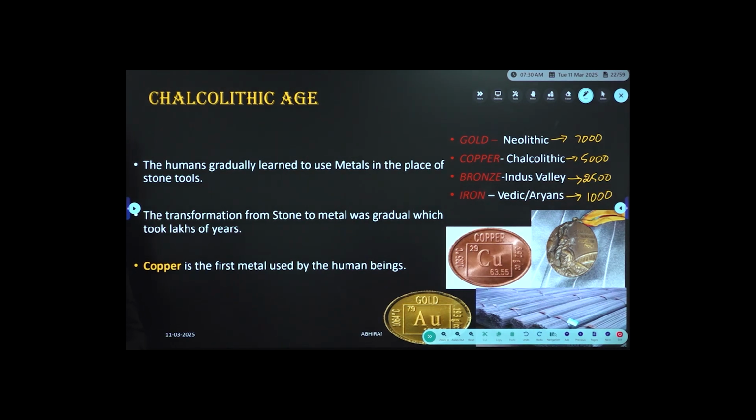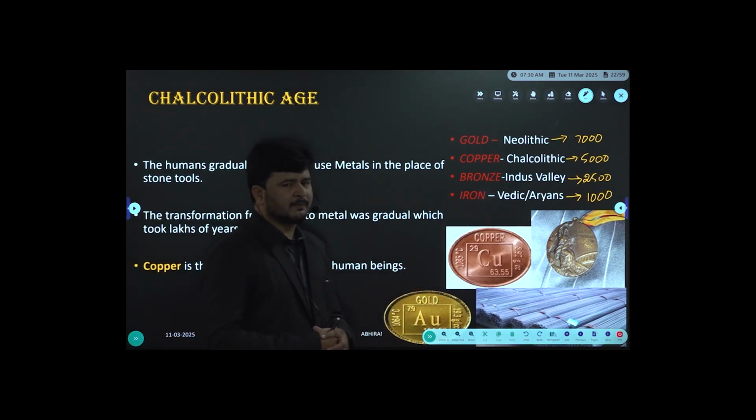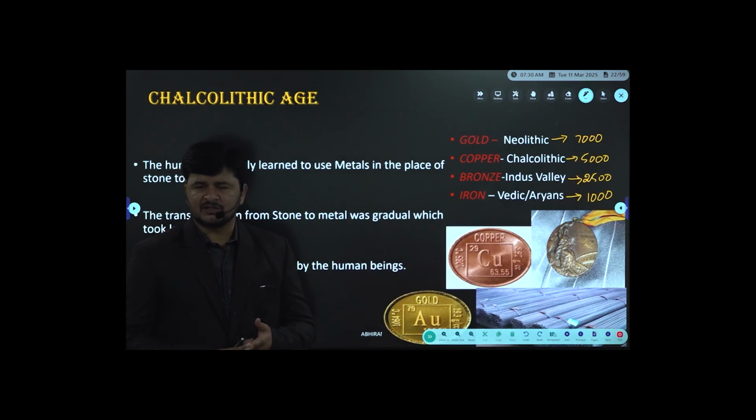You might have watched KGF. And when it comes to copper, Chalcolithic; bronze, Harappans of the Indus Valley; and iron, the Vedic people, who are Aryans. Right? Chalo. So we found the question in this way: which was the earliest metal to be used in making tools.